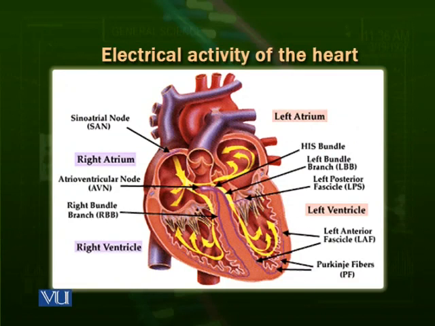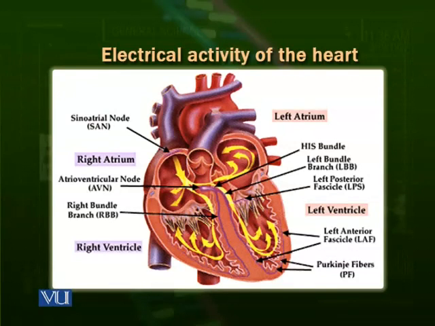Look at this diagram. In yellow color, it is showing the pacemaker and its connections. Heart muscles are involuntary. These are not in our conscious control. These are automatically contracting and relaxing as it is required by the body.